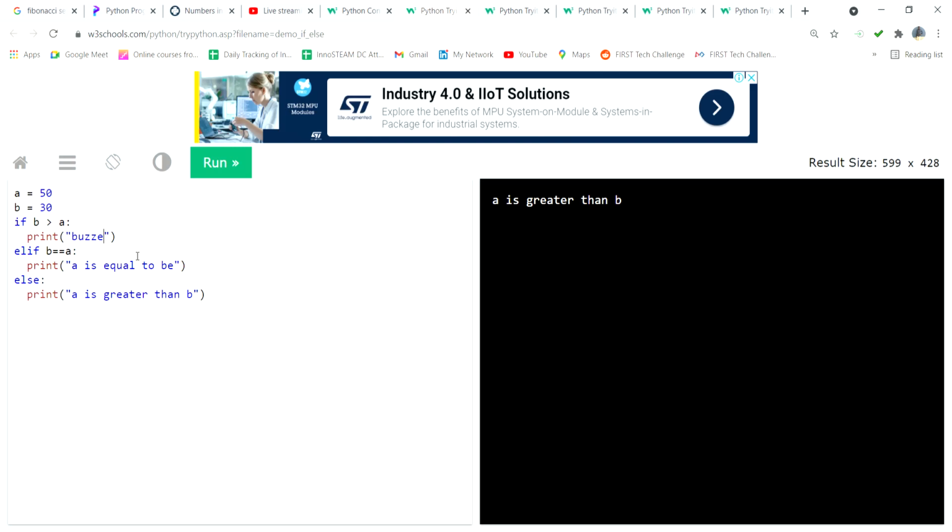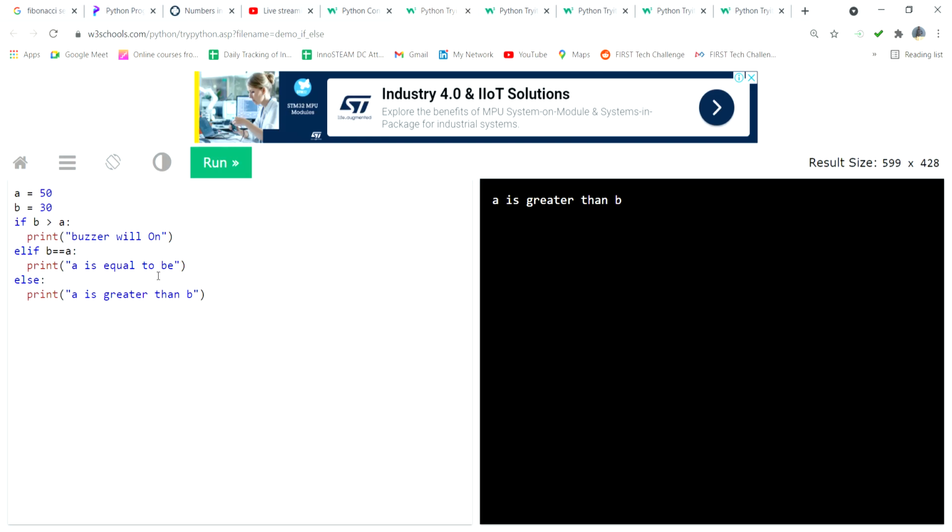You can imagine A is 50 centimeters and B is 30 centimeters. If B is greater than A, then the buzzer will be on.